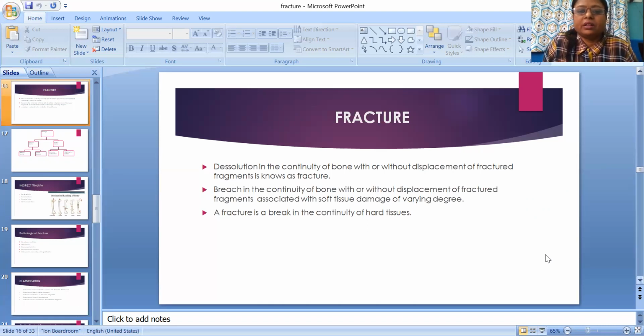Here, fracture. So what is fracture, right? Dissolution in the continuity of bone with or without displacement of fracture fragment is known as fracture, or you can say break in the continuity of hard tissue, that is fracture, and break in the continuity in soft tissue, that is wound.